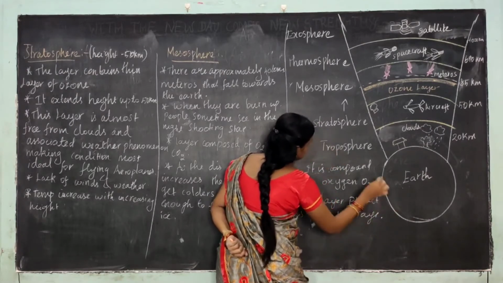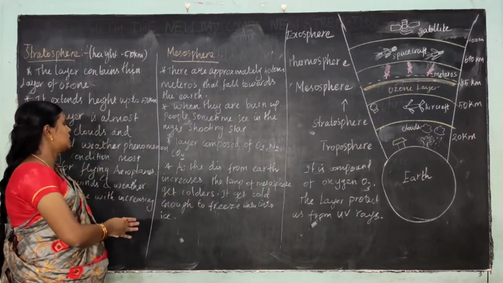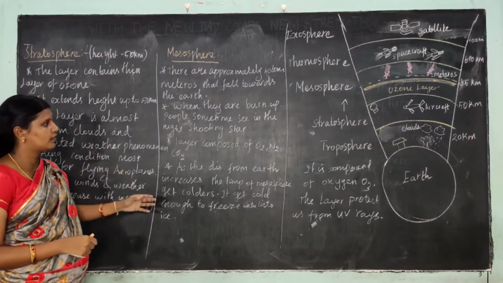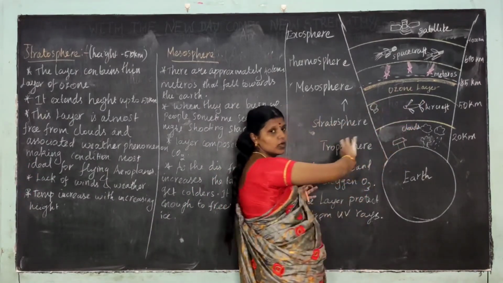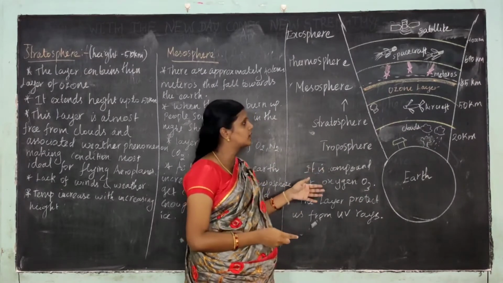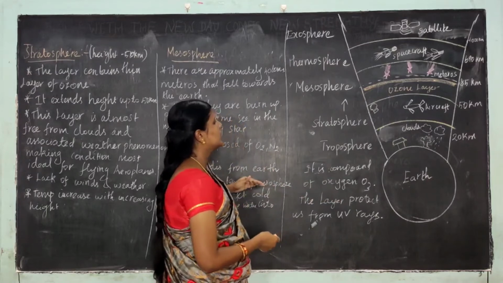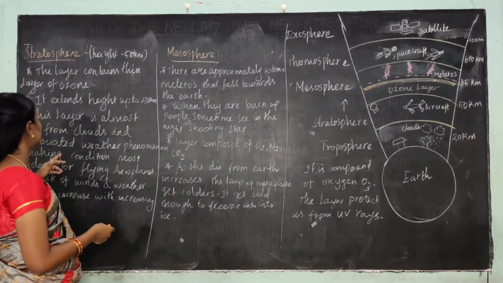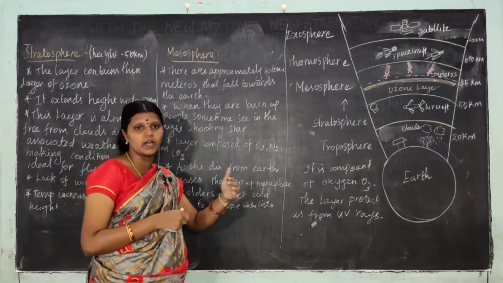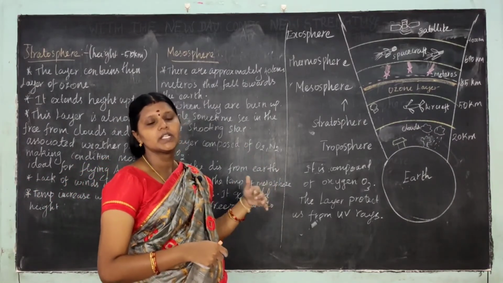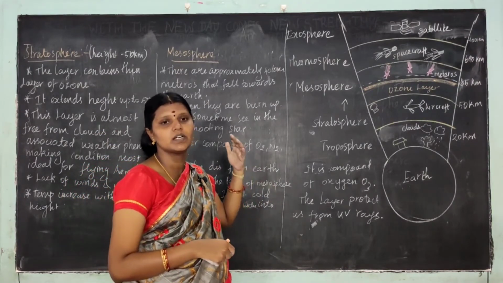So in the stratosphere layer, the average height is 50 kilometers. The thin layer of ozone is present here. What is the role of ozone? It is a component of 3 oxygen, and the layer protects us from the UV radiation. This layer is almost free from clouds, and also there is a lack of winds and weather, so it is very ideal and comfortable for flying aeroplanes.